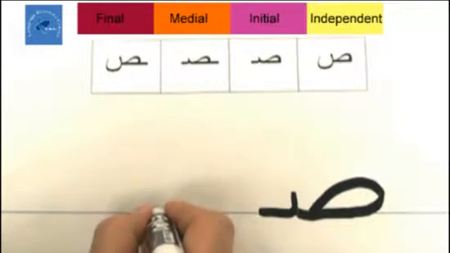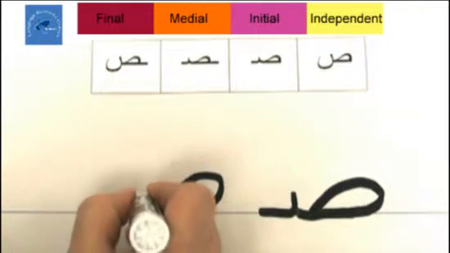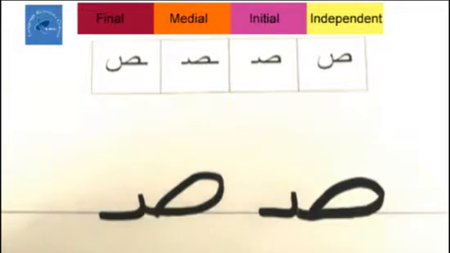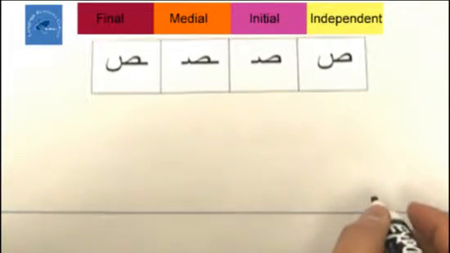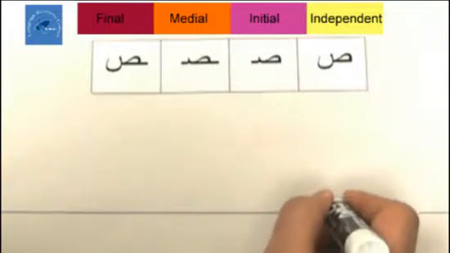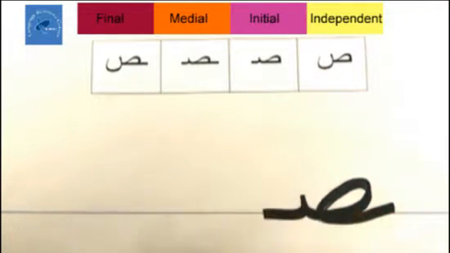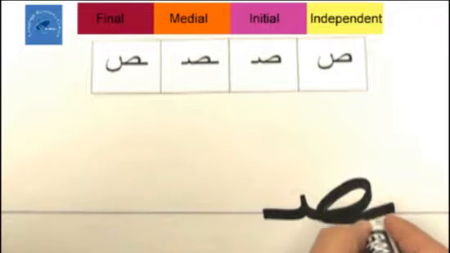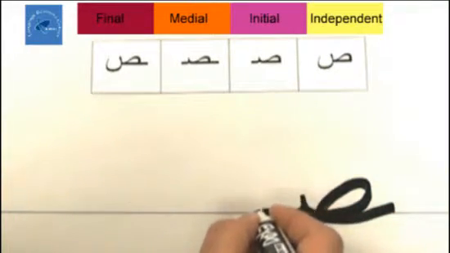I'm going to start right here on the line, oval loop, come back to the line, tooth, and a line. Sa. Sa in its medial position. The same thing. The only exception is we're going to connect it to a preceding letter. So, a line, oval loop, tooth, line. Line, oval loop, tooth, and a line.